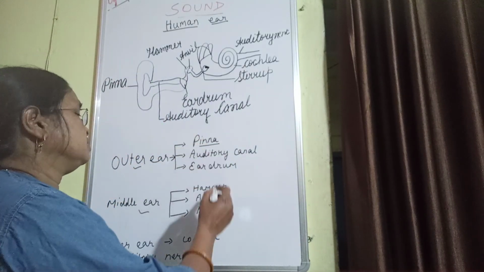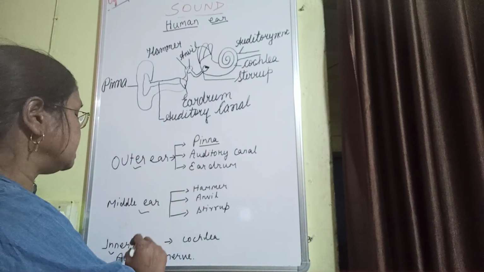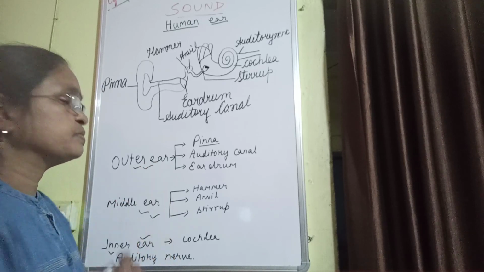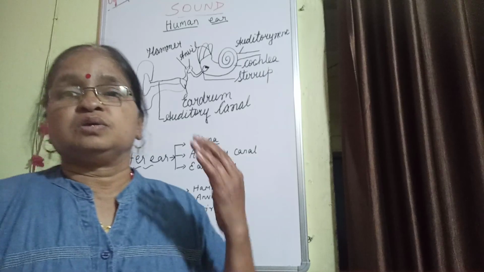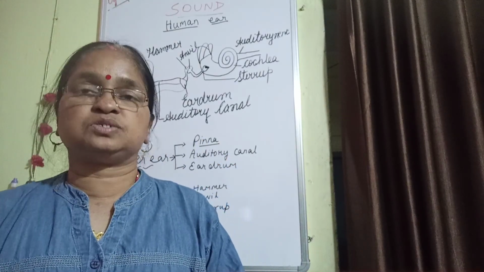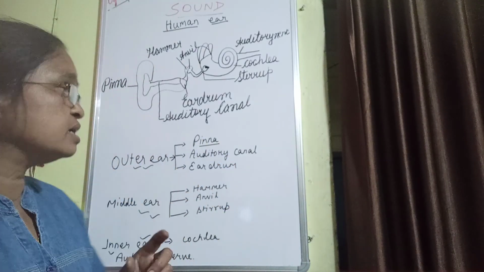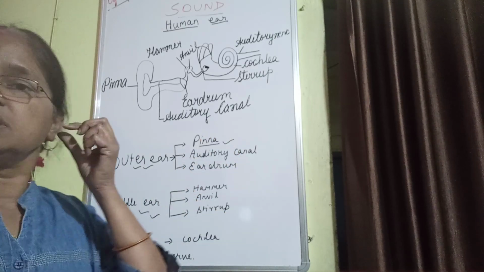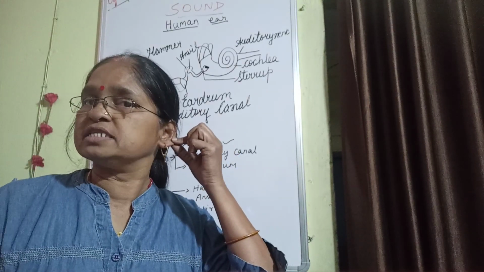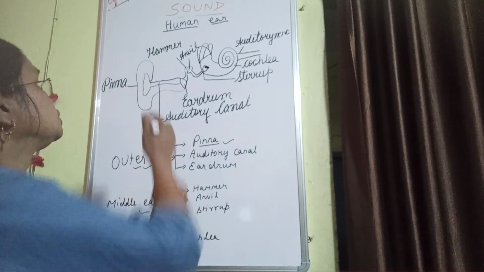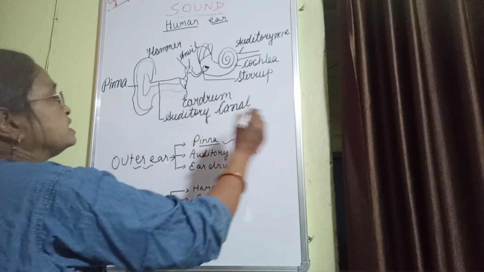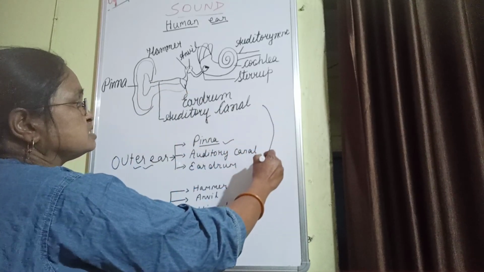The human ear is divided into three parts: outer ear, middle ear and inner ear. The outer ear is the part you can see and touch. This outer ear consists of the pinna, that you are seeing, this one. This is known as the pinna. See, the shape of the pinna is like this.